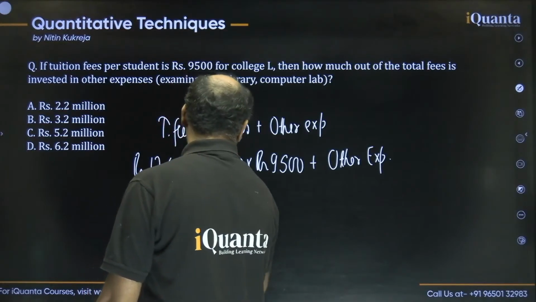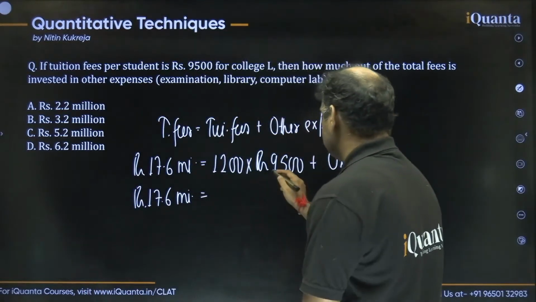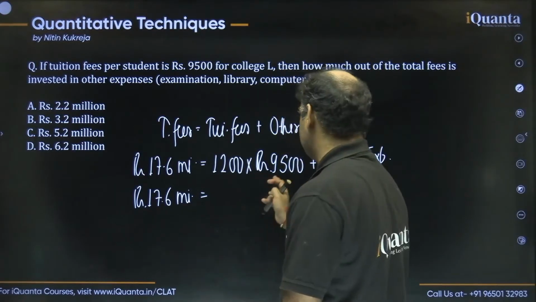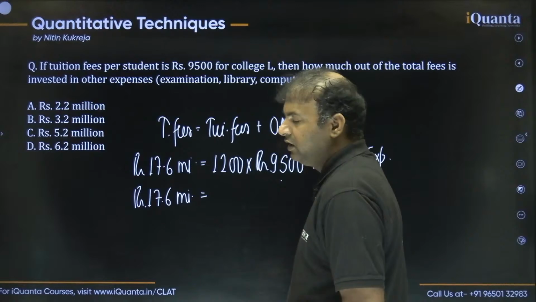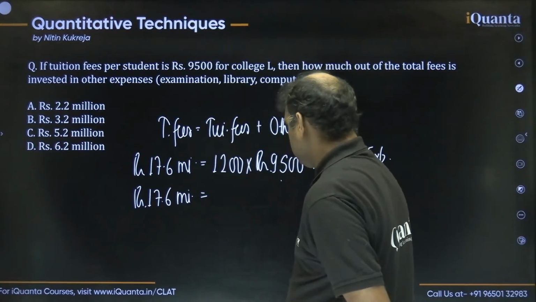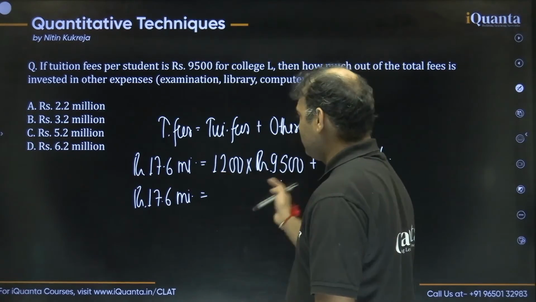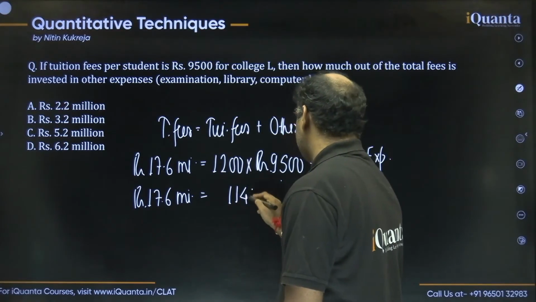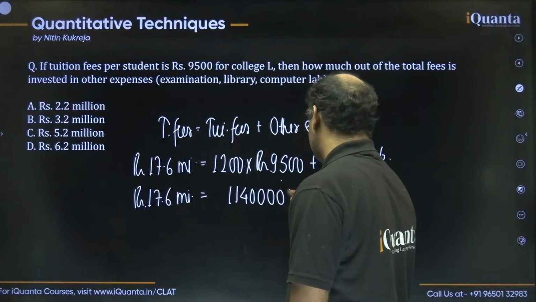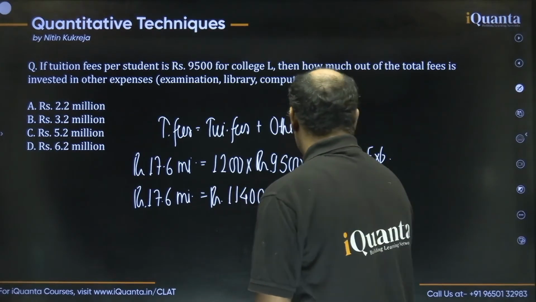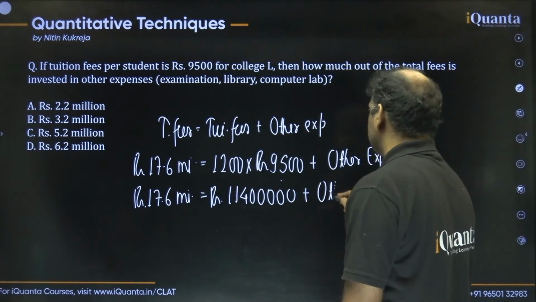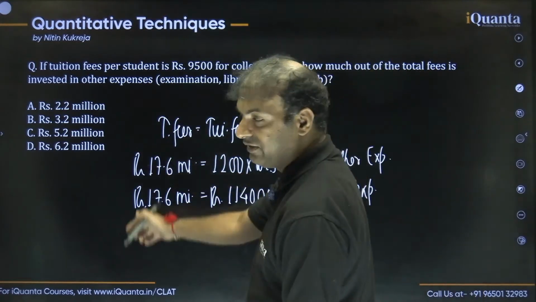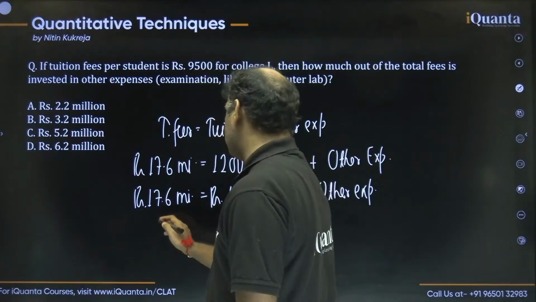This should be how much? 1,200 into this, so it should be how much? Guys, 12 into 95 or 95 into 12, same thing. So you can say 950 plus 190 should be 1140, right? Or you can say 1,200 minus 60, same thing, 1140. So this is 1140 followed by 4 zeros, okay? And plus other expenses. Guys, look at the options. All the options are in millions, right? So we can say this as 17.6 million.